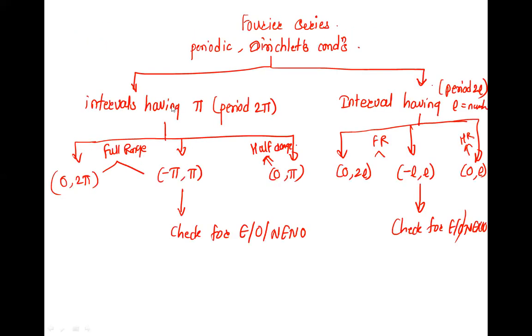Okay, so we go with the first, 0 to 2 pi. In 0 to 2 pi, the Fourier series is having all the things, right? A naught, an, and bn: an cos nx plus bn sin nx, n is 1 to infinity. Whenever the interval is having pi, the angle is nx. And if it is L, the angle is n pi x upon L. Please remember, this is the only difference.